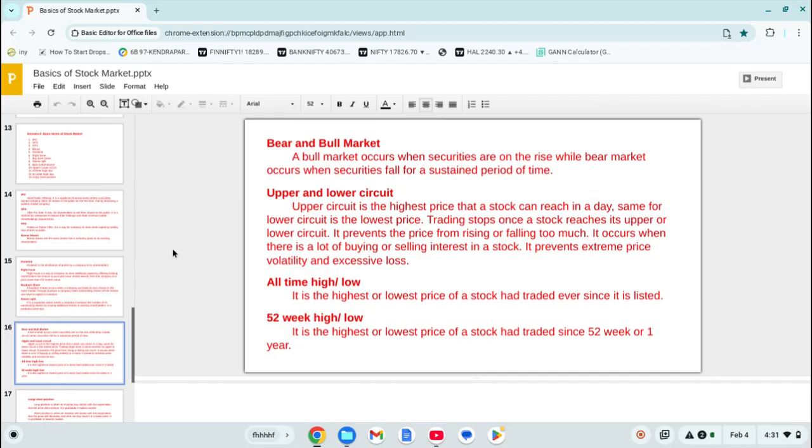Then the all-time high or low. The all-time high or low is the highest or lowest price of a stock since the stock has been traded, or since the stock has been listed in the stock market, from its birth till today. Birth means since the stock is listed in the stock market. And the 52-week high or low is similar to the all-time high or low, but it is over 1 year or 52 weeks. What is the highest price and lowest price of that stock?